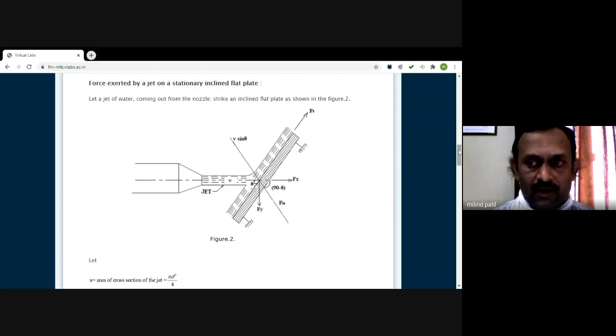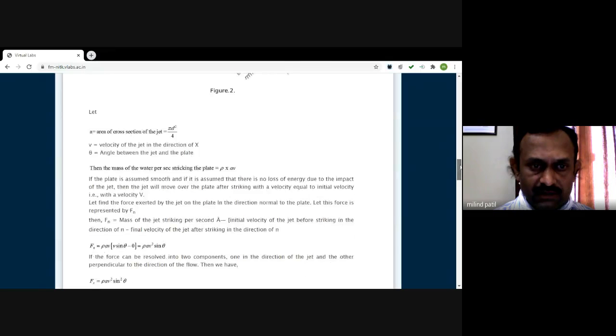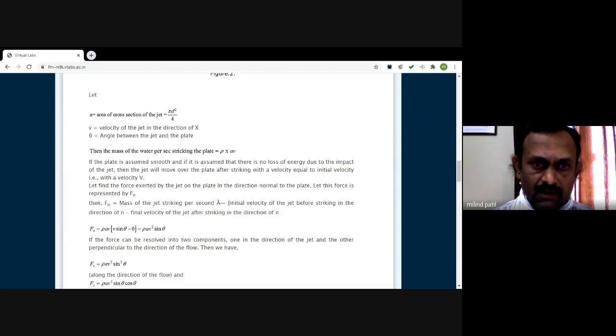So the normal component we can obtain with the same equation: mass of water striking the plate per unit time multiplied by initial velocity minus final velocity. So mass of water striking the plate is rho AV, into the component v sine theta minus 0.